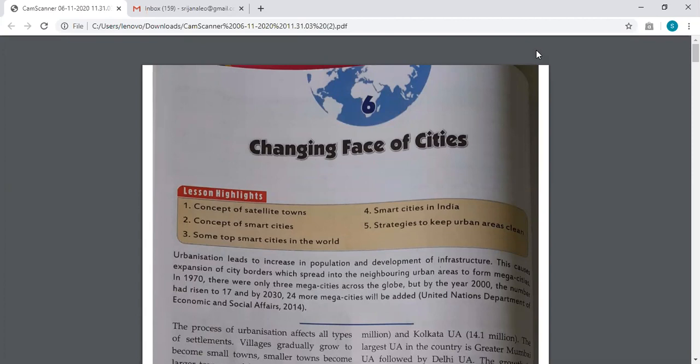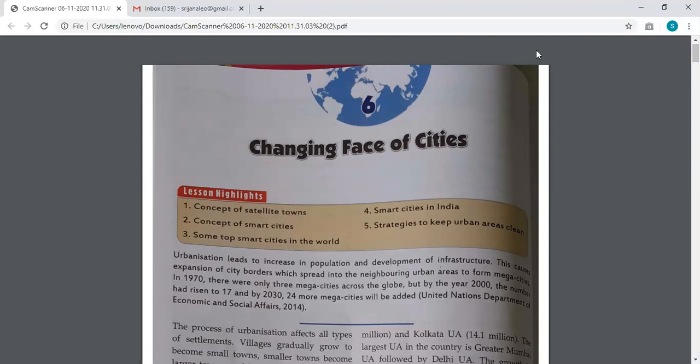Urbanization basically means the growth of towns and cities, growth in the population of towns and cities. When a village becomes a town, becomes a bigger town, becomes a city, or a city becomes a metropolitan city, or a metropolitan city becomes a megalopolis, the change is what is called urbanization.